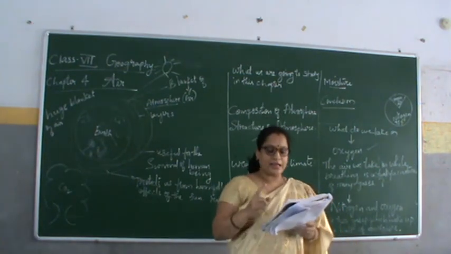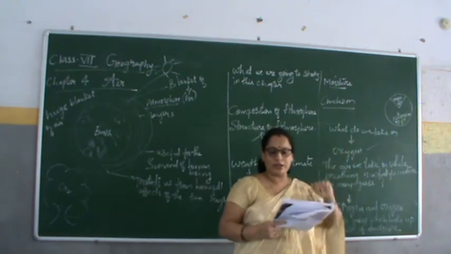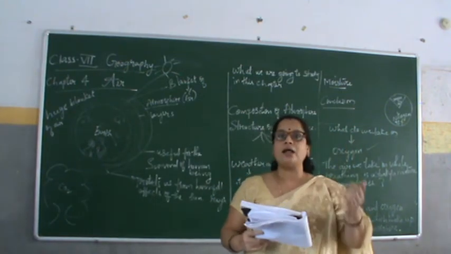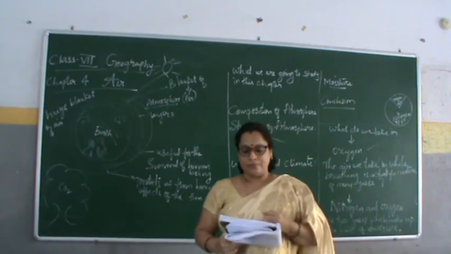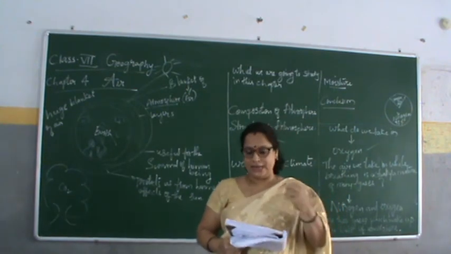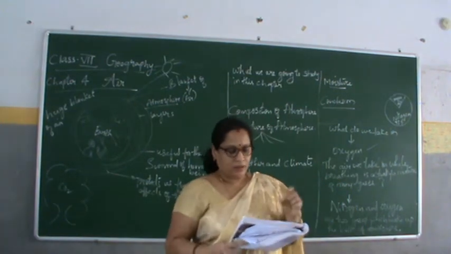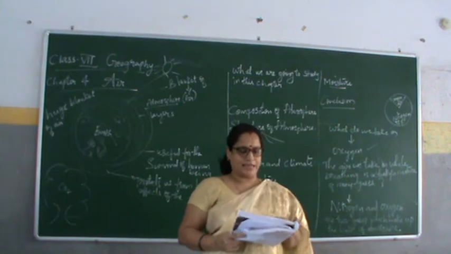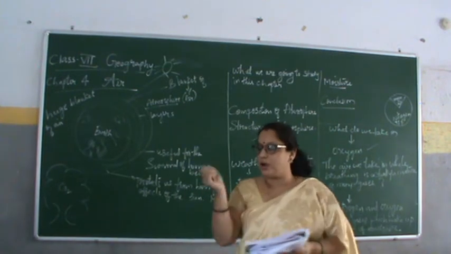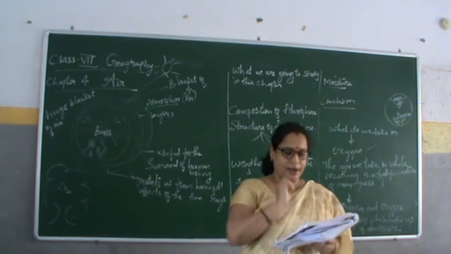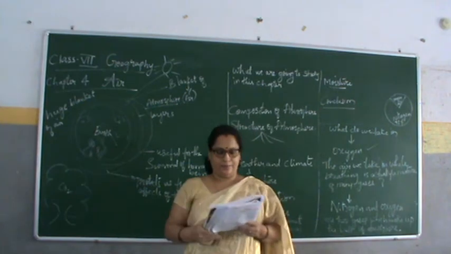It mainly consists of nitrogen, which is 78%, and oxygen, which is 21%, and other gases like argon, carbon dioxide, helium, ozone, and hydrogen. Apart from these gases, tiny dust particles, so tiny that we can't see them, are also present in the air.